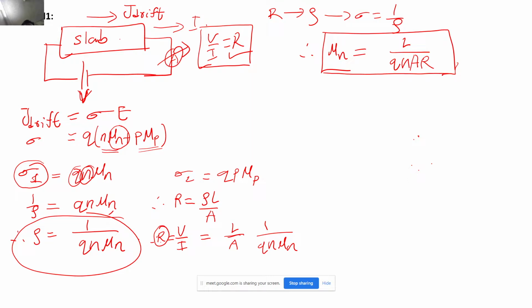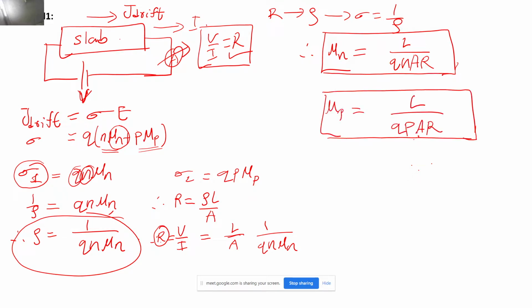Right? Now comes the question: how will you determine which slab has what you can say p-type and n-type? So what do you guys think, how should I determine it? Mobility of electron is more than mobility of hole. Yeah, exactly, correct. This is the exact answer that I want. So once you calculate the mobility, you will know which mobility is higher and which mobility is lower.